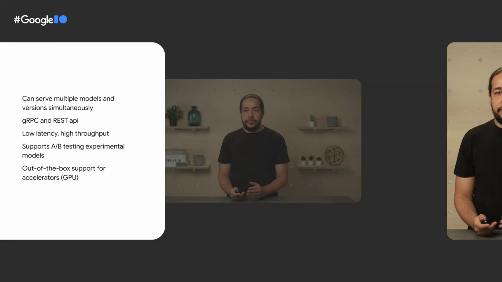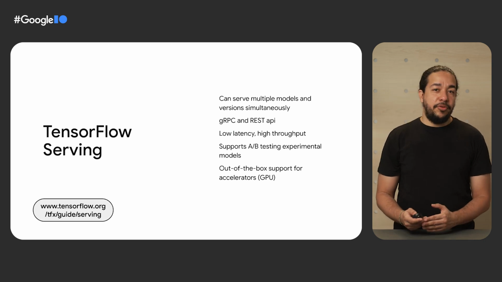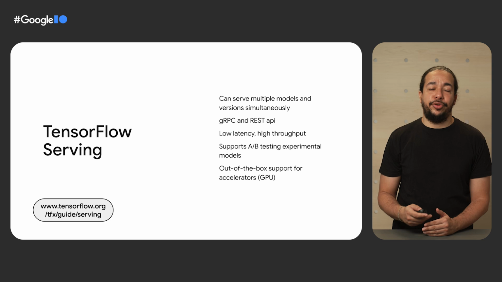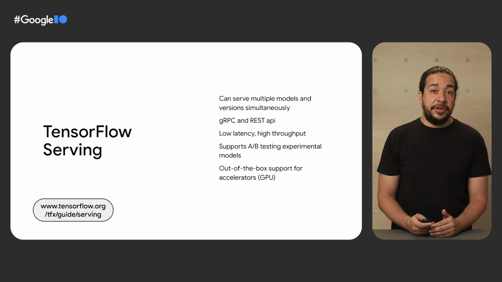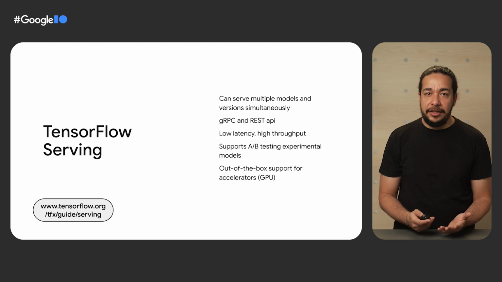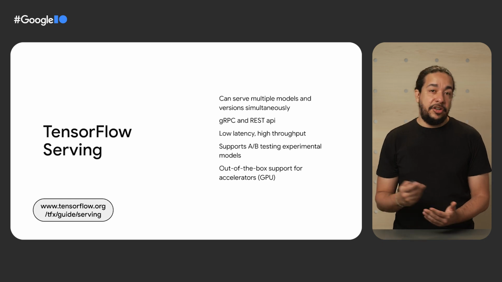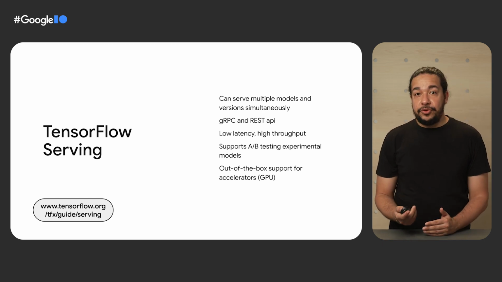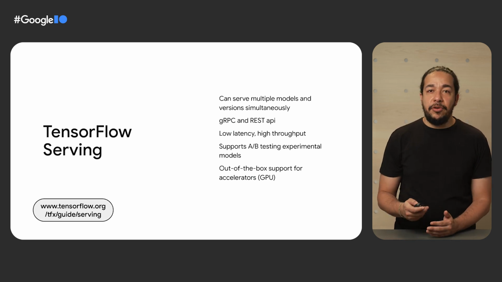But what if you don't want to use these APIs, or you want to use machine learning on your private cloud or infrastructure? For these situations, you can use TensorFlow Serving. TensorFlow Serving is a flexible, high-performance serving system designed for production environments, providing clients with versioned access and out-of-the-box integration with TensorFlow models. For example, you can serve multiple versions of the same model simultaneously, you can do A/B testing of experimental models, it can support REST and gRPC, and it also supports GPUs. TF Serving also seamlessly works with Docker and Kubernetes to scale with demand.